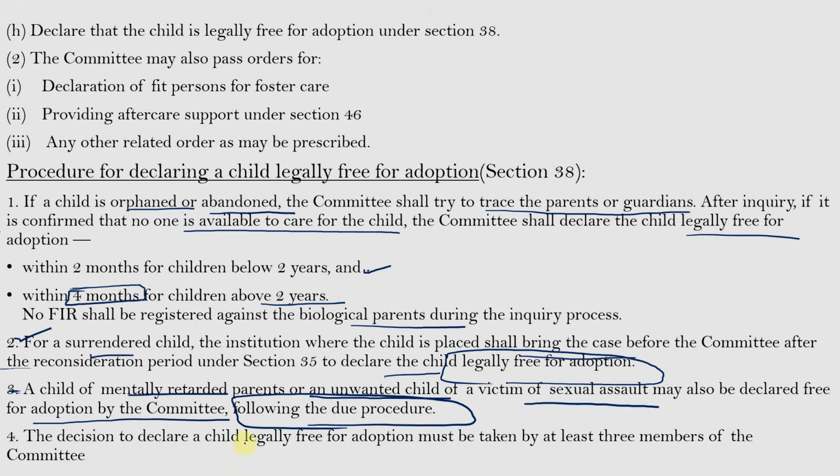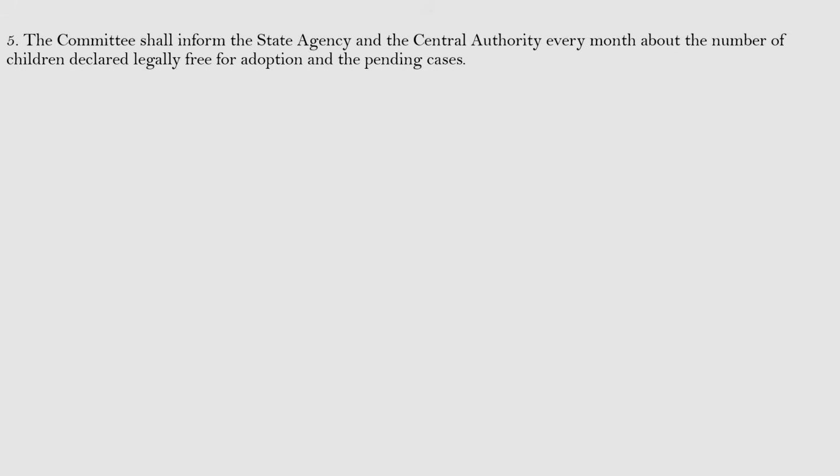And the decision to declare a child legally free for adoption must be taken by at least three members of the committee. So, there shall be at least three members from the Child Welfare Committee to declare any child free for adoption. And the committee shall inform the state agency and the central authority every month about the number of children declared legally free for adoption and the pending cases. So, from time to time, the committee shall inform about the children who are given for adoption and the number of pending cases. So, this is about the procedure related to the child in need of care and protection.